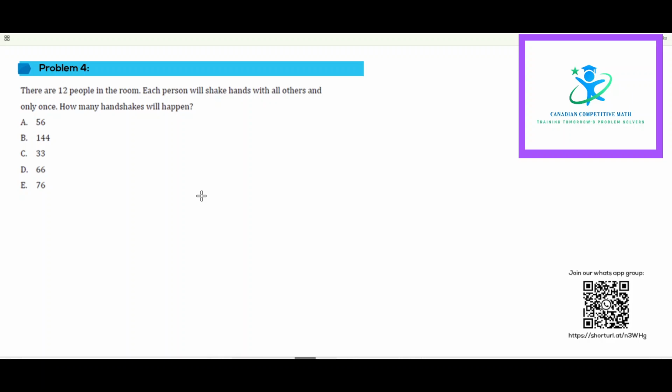in 2023. Here the problem states that there are 12 people in the room. Each person will shake hands with all others only once. How many handshakes will happen?